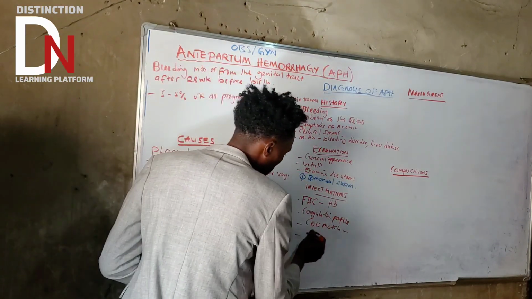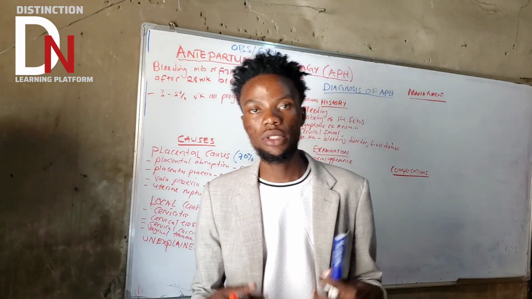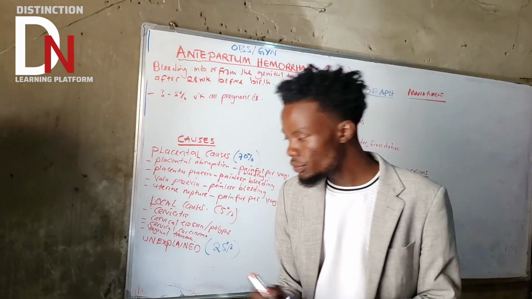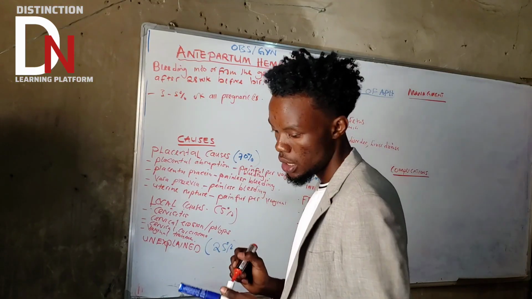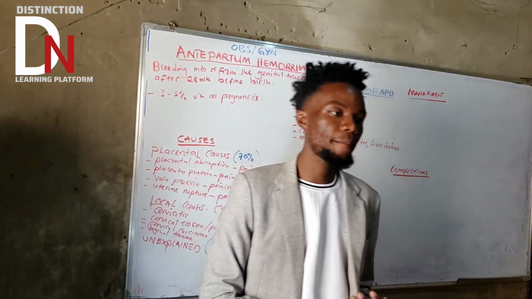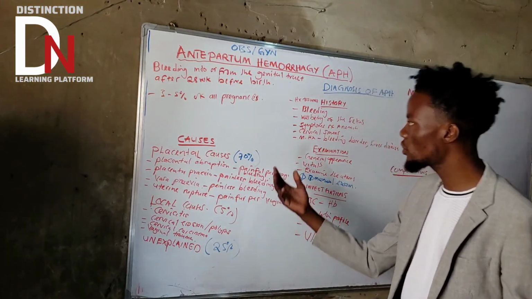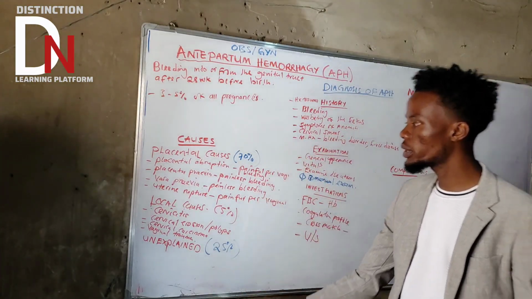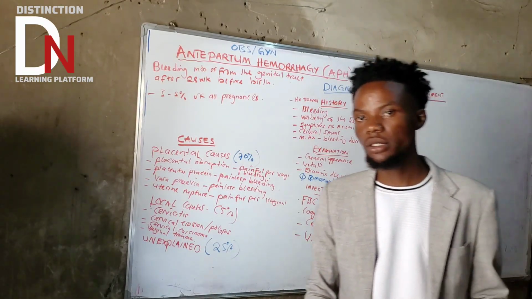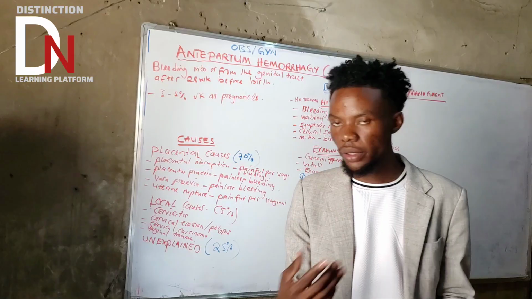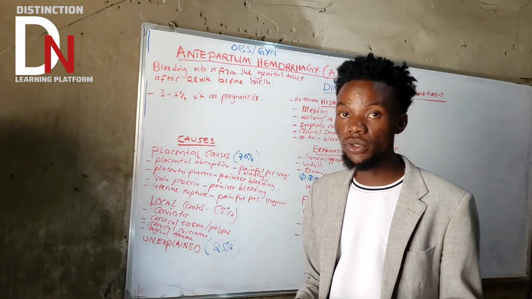Then the last important thing is imaging. Imaging, very, very important. You need to do an ultrasound. Ultrasound is going to help you differentiate a lot of things apart from the tests, the physical examinations and the history that we talked about. They help you differentiate between the etiologies.